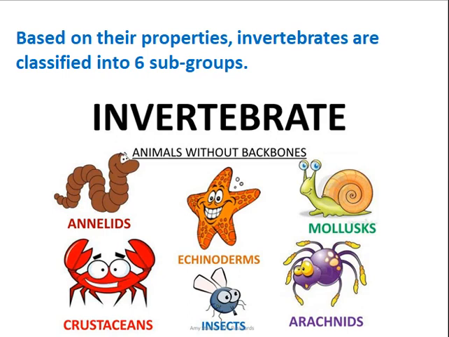The annelids. By looking at the annelids, you may see that this invertebrate may resemble an earthworm, because this group includes the earthworm. So annelids are also known as segmented worms.